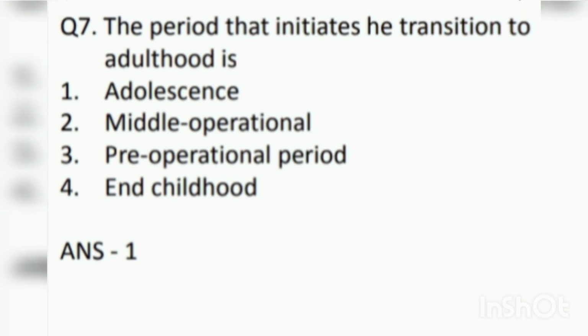Next question is, the period that initiates the transition to adulthood is dash. First, adolescence. Second, middle operational. Third, pre-operational period. Fourth, childhood. Answer is 1, that is adolescence.